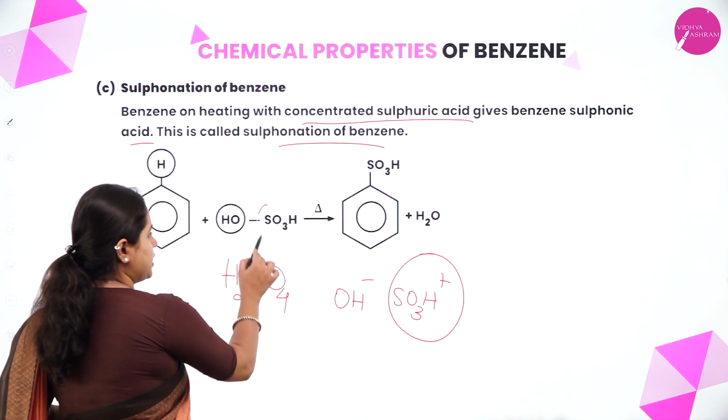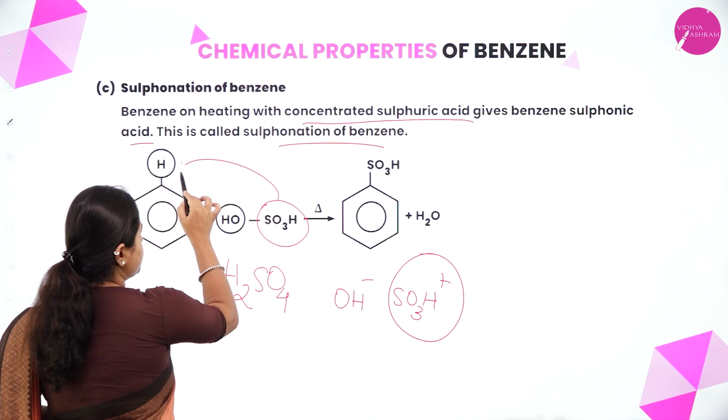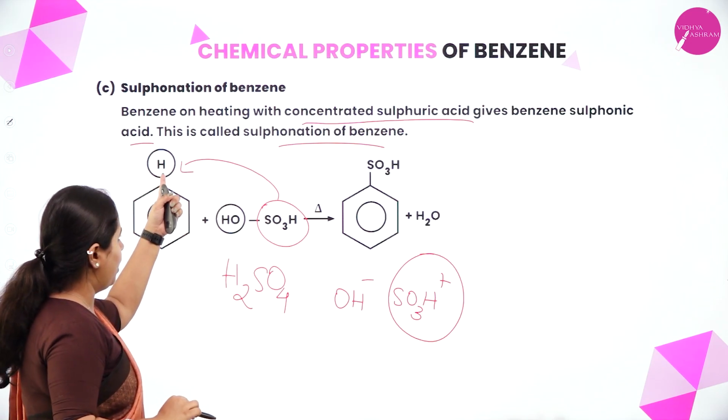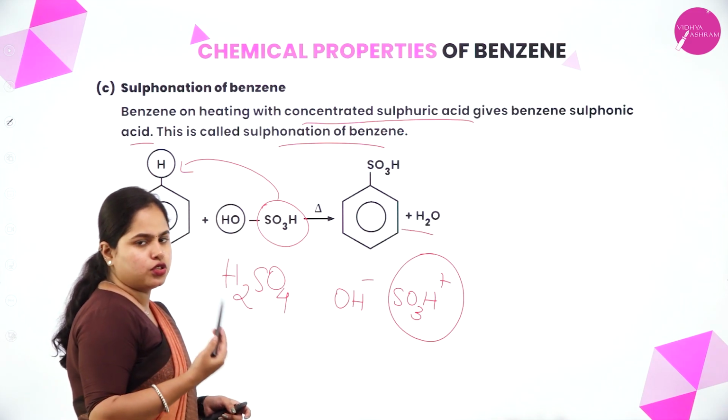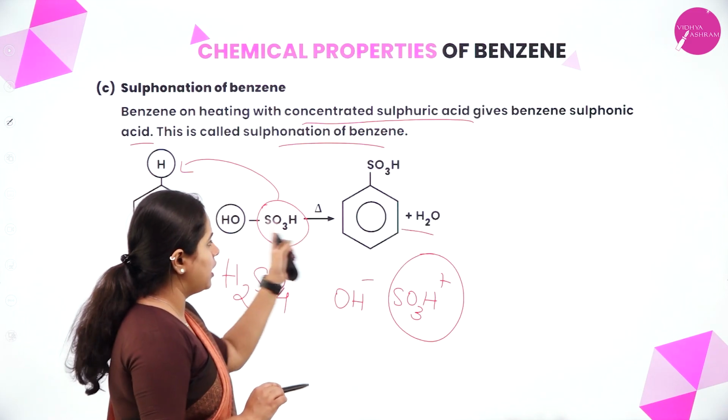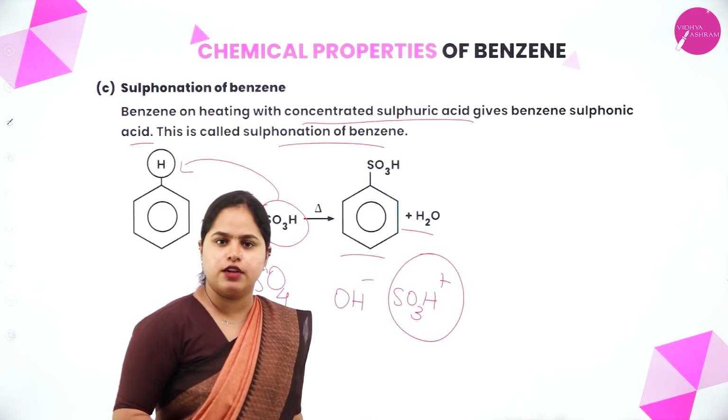So that is what is shown here. So what happens? This SO3H plus will substitute in place of hydrogen, and you have one hydrogen here which will combine with OH and form water. Okay, so this is your product, which is benzene sulfonic acid. So you got your benzene sulfonic acid.